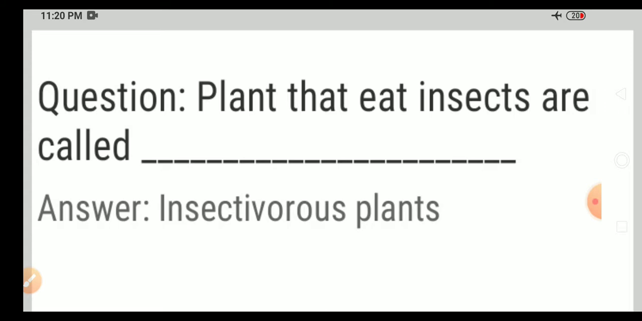Next question. Plants that eat insects are called, answer, insectivorous plants. Examples for insectivorous plants are Nepenthes, Drosera, Venus flytrap, etc. Drosera, Nepenthes, Venus flytrap, all these are insectivorous plants.